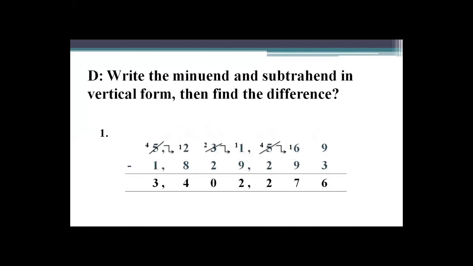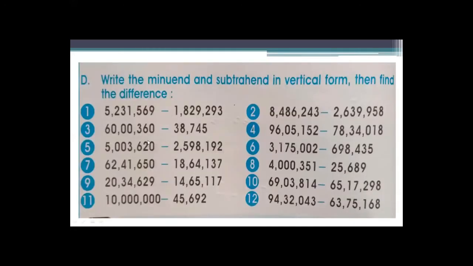Question number 3. Here you see the difference. These are 1, 2, 3, 4, 5, 6, 7, 7-digit numbers. And you know that the commas are placed in a way that will easily identify that this number is written in the Pakistani period. Okay? Because in the Pakistani grouping, digits are grouped like 3, 2, 2. And the number 1 question we solved just before is in the international way, and this is in the Pakistani way. Here, what's the difference? These are 7-digit numbers and these are only 5-digit numbers. So this is your minuend and this is the subtrahend in vertical form.